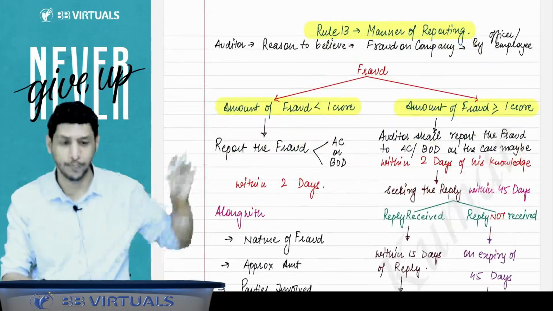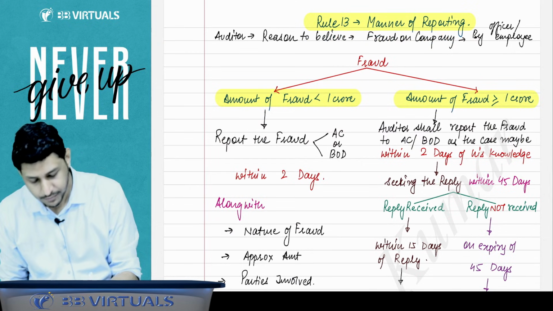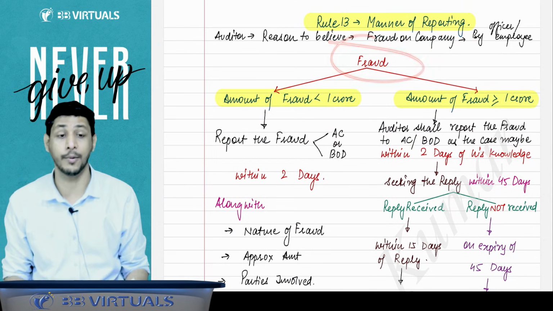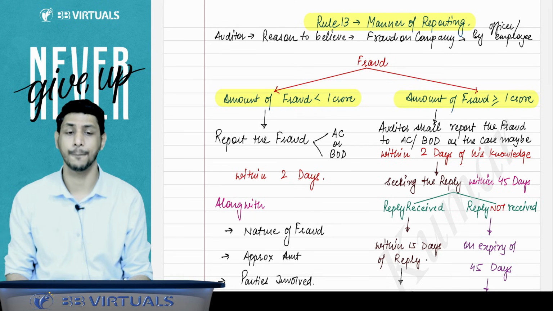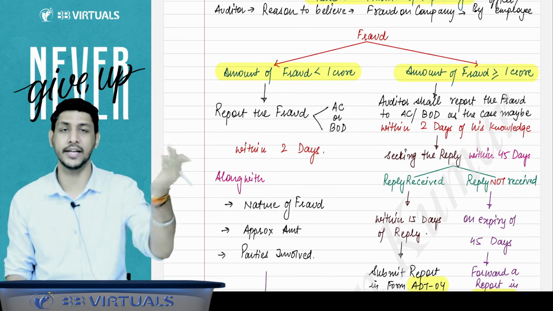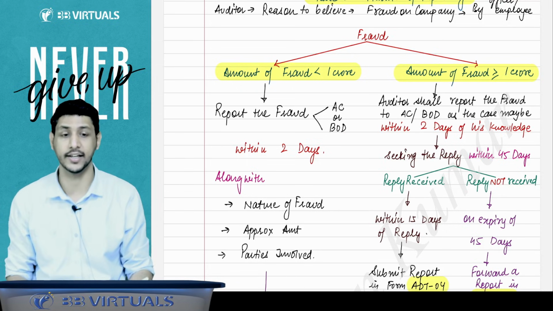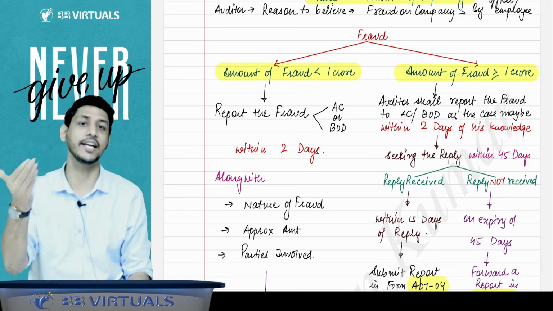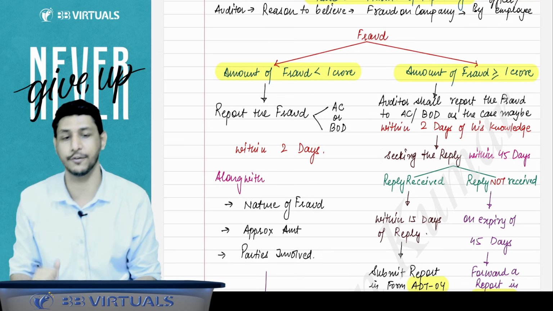Now you have to do the reporting. This is a very beautiful chart, you have to learn from here only. You have to check the amount of fraud. If the amount of fraud is less than 1 crore, then you have to report the fraud to the audit committee or board of directors. If an audit committee exists, report to the audit committee. If not, report to the board of directors within 2 days, as early as possible, but not later than 2 days from when you got knowledge of that fraud.